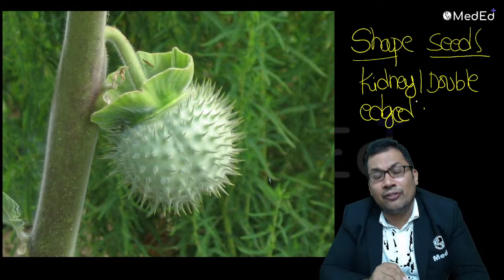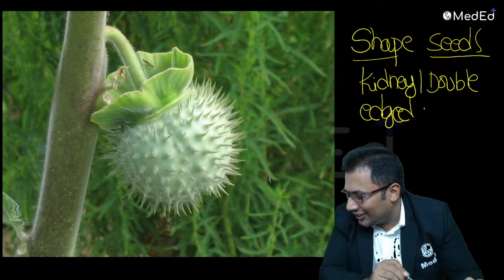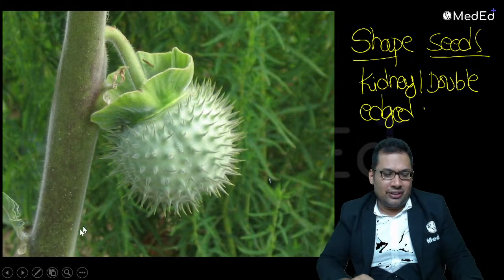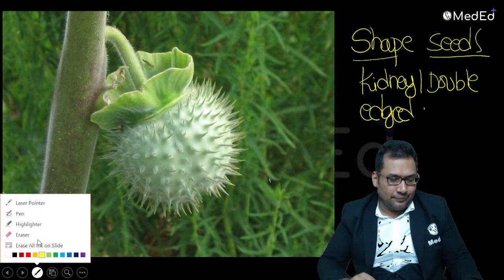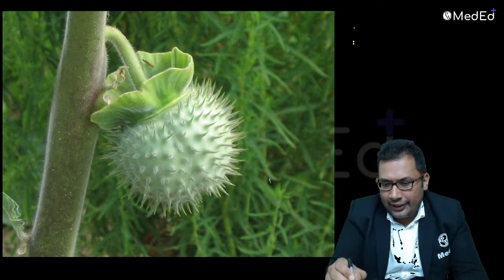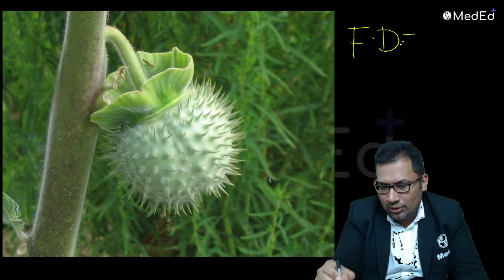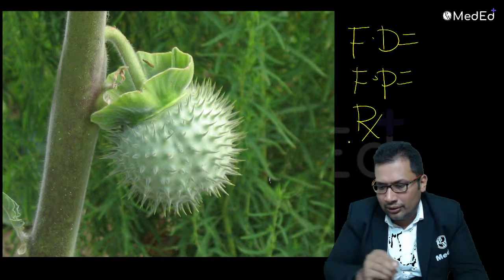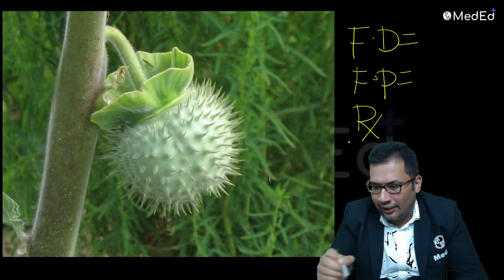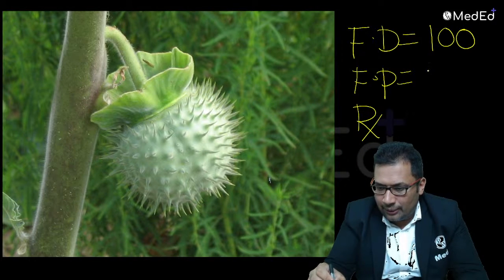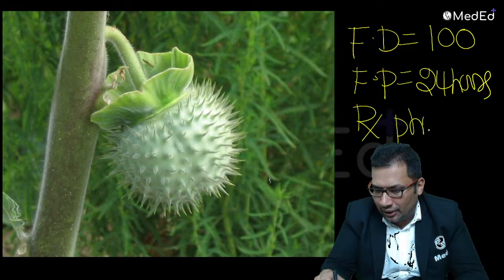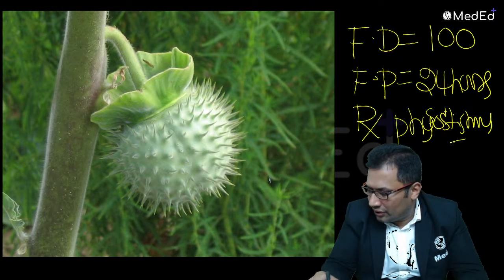What is the fatal dosage? Can you guess the fatal dosage of the datura seeds, and the fatal period? Fatal dosage, 100 seeds. Very good. Fatal period, 24 hours. Treatment is physostigmine. Good answer.